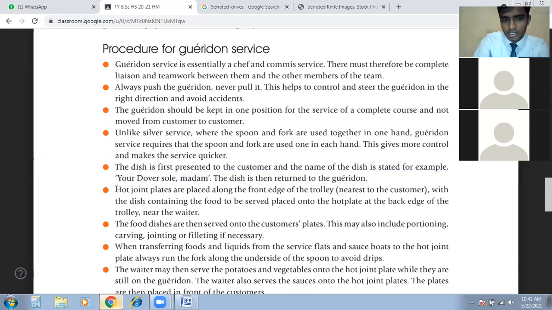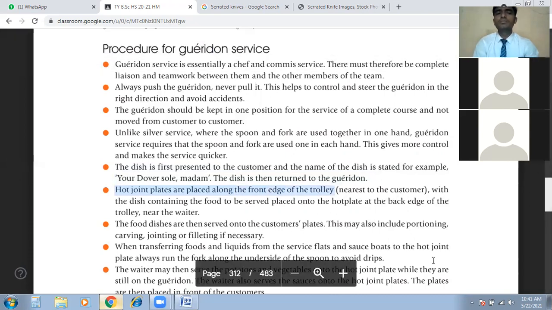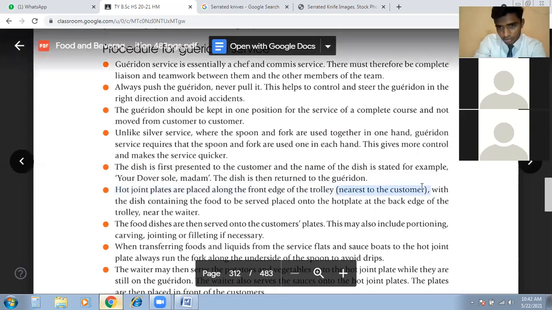Then the sixth point is hot joint plates are placed along the front edge of the trolley. So what we have to do is put the hot plates on the front edge. We have the trolley in front of us, so we put the hot plates along the front edge of the trolley, so that the plates will go next to the guest, right? So that should be closer to the guest, at the front edge of the trolley, near the customer.